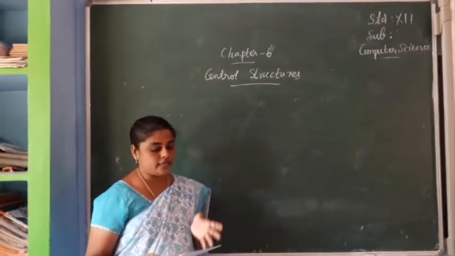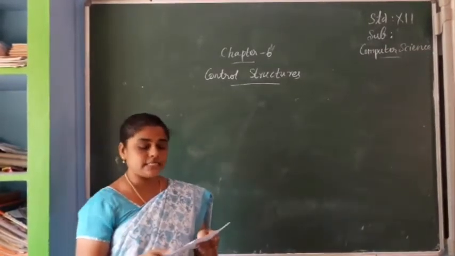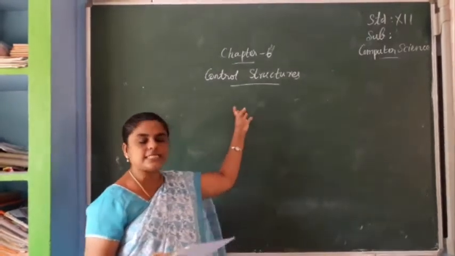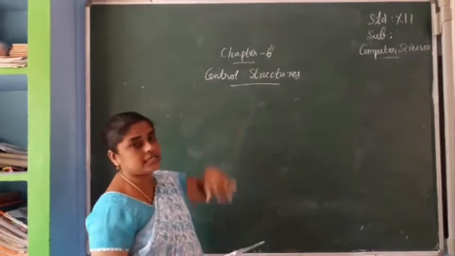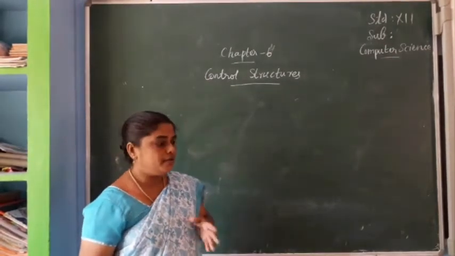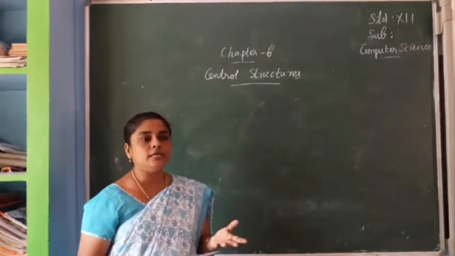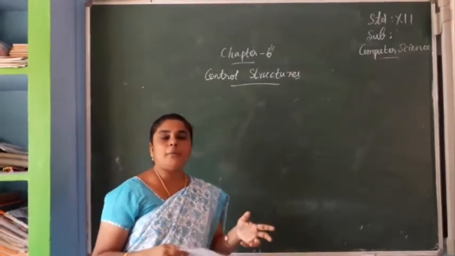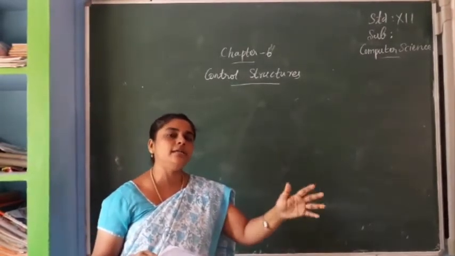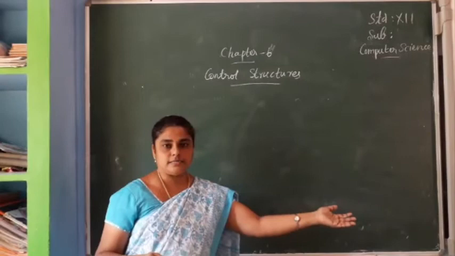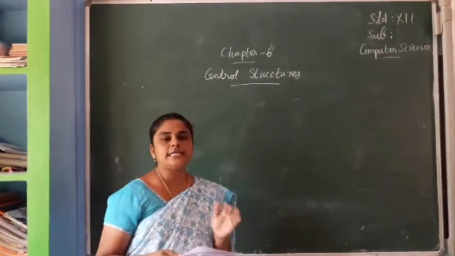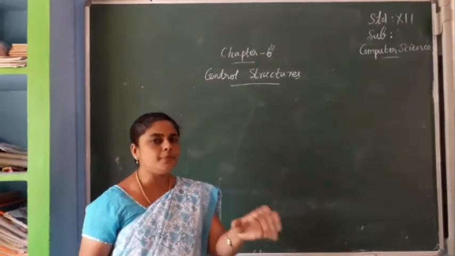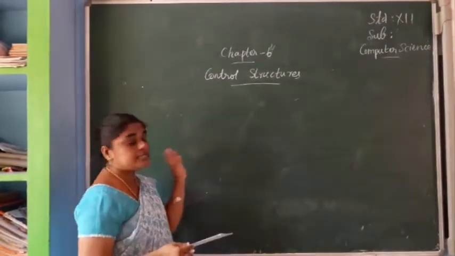So sequentially. Okay. Then in some cases we need to skip a segment or set of statements and execute another statement. When we are doing any work, if that work is not possible, we will skip that work and pass on to the next. Like that, here also there is a need to skip some segments and pass on to the next segment.